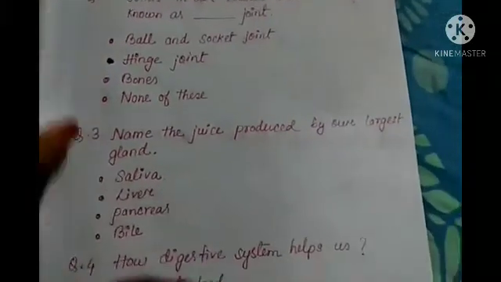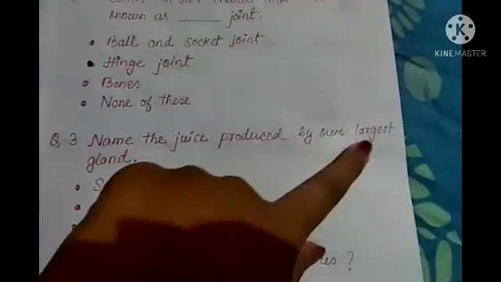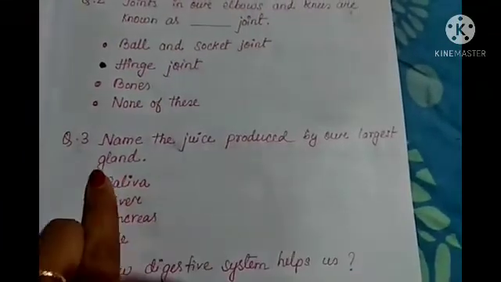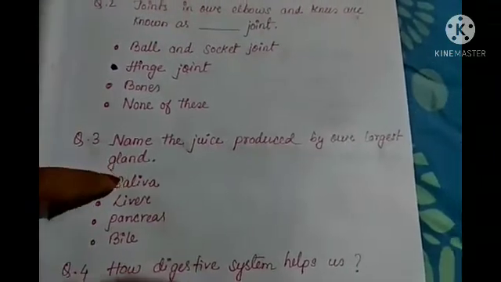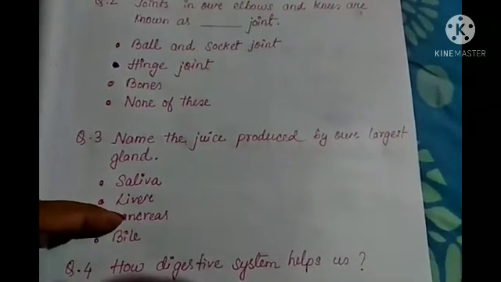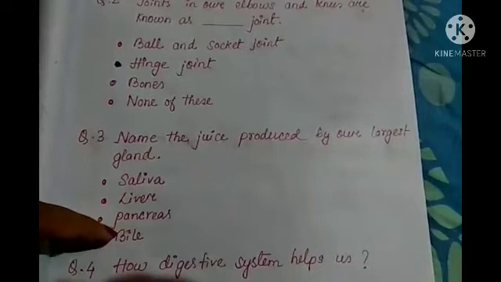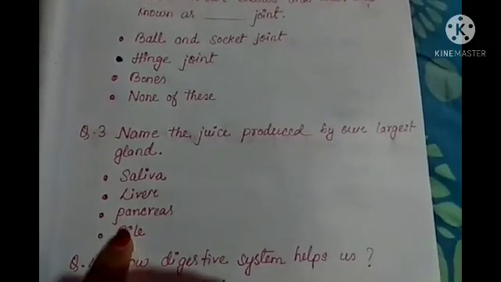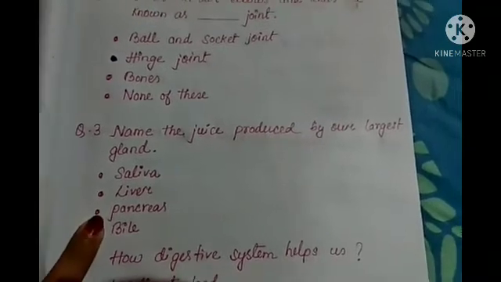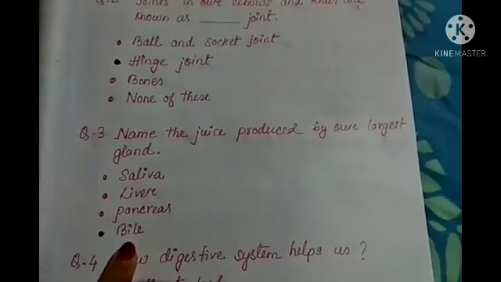Next, number 3, it is given: name the juice produced by our largest gland. So our largest gland is what? Liver. So liver produces what type of juice? You see saliva, pancreas, liver, or bile. So from this, what juice does the liver produce? Obviously bile juice, right? So here also you have to just click here, then this one will be your answer,